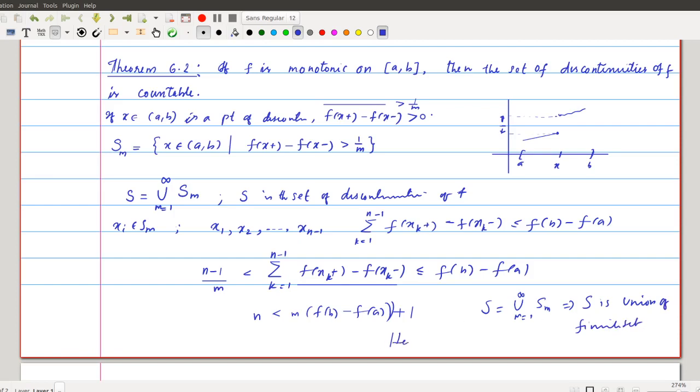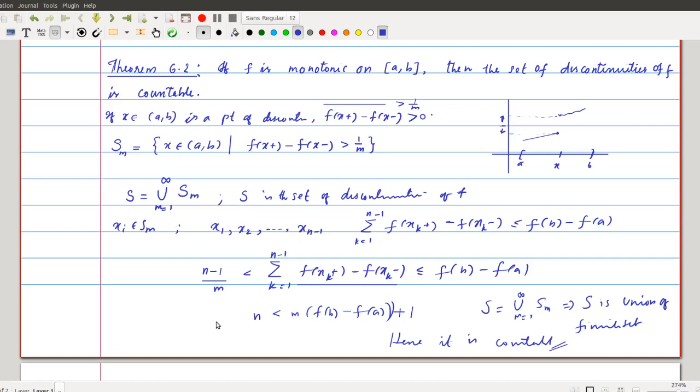Hence it is countable. As we know, this S need not be finite, because if S1 contains 1 element, S2 contains 2 elements, S3 contains 3 elements, then the union need not be finite. So S is always countable.